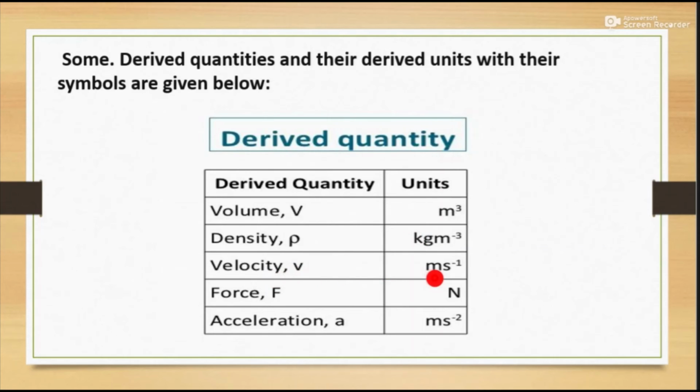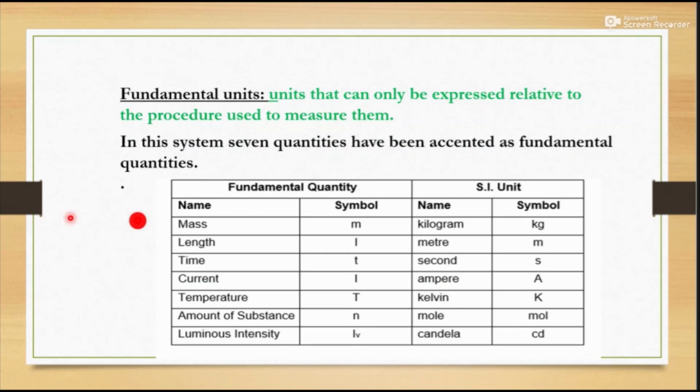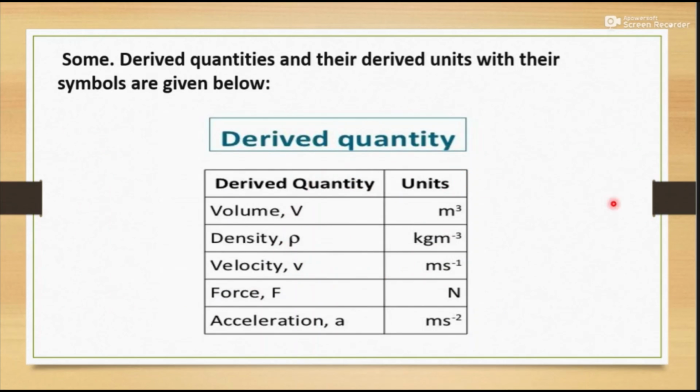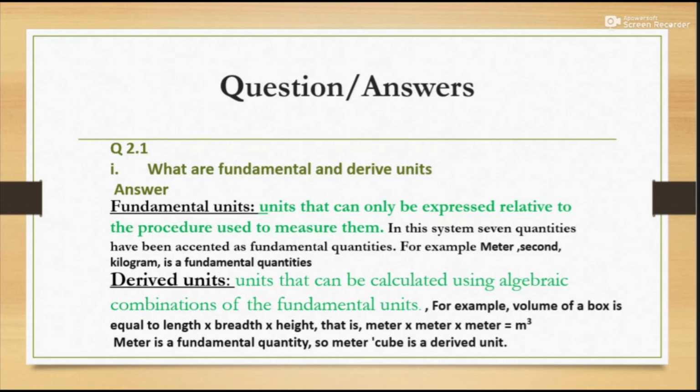Velocity is a combination of basic units, meter and second. Force is measured in Newton, which is a combination of basic units. Acceleration is meter per second square, which is also a combination of basic quantities. This is the derived quantities, and this is the fundamental quantities. Okay, fundamental quantities and derived quantities. It's clear. Now question answers.